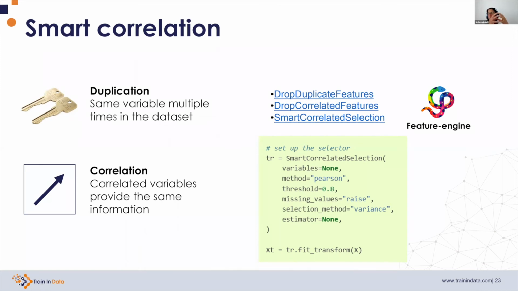And another option would be to train a small model on these features, derive the feature importance based on this model, for example, with a decision tree or a random forest, and then select the feature with the highest importance. We can also do that automatically, setting the right parameter here in the selection method. Then with fit, it finds the correlated groups and determines which one is going to keep from the group. And with transform, it drops the unnecessary variables.